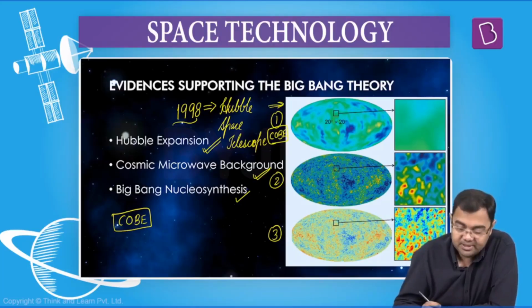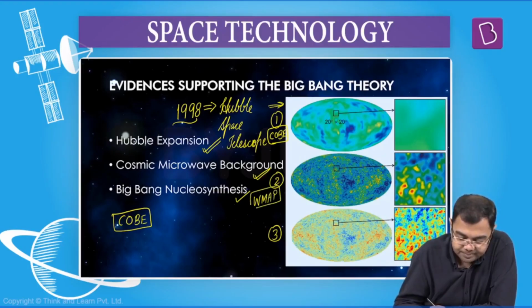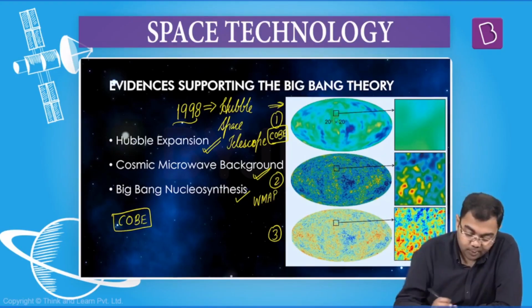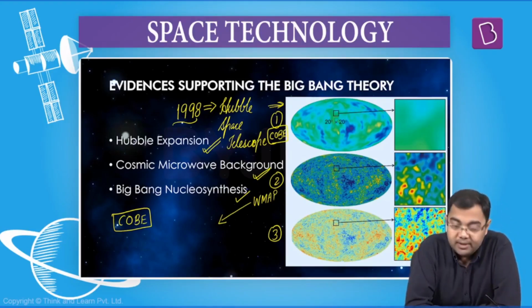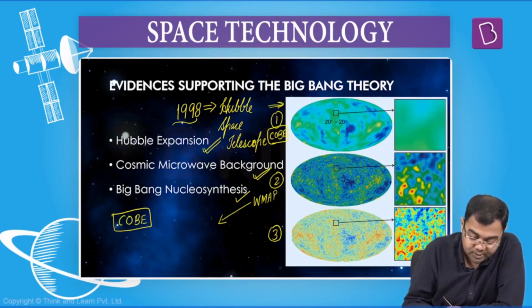Then the second picture that you see is something that we got from another such probe, named WMAP, the Wilkinson Microwave Anisotropy Probe. WMAP is also very important for us, mainly because it told us about the age of the universe.